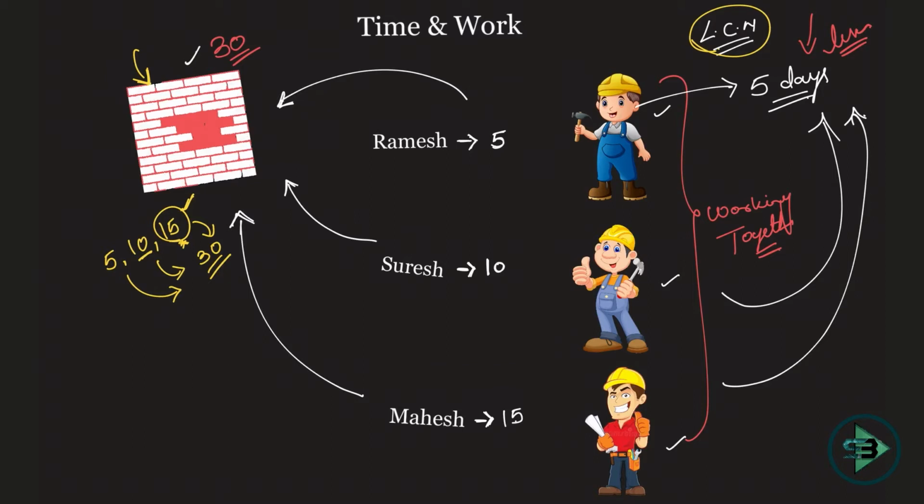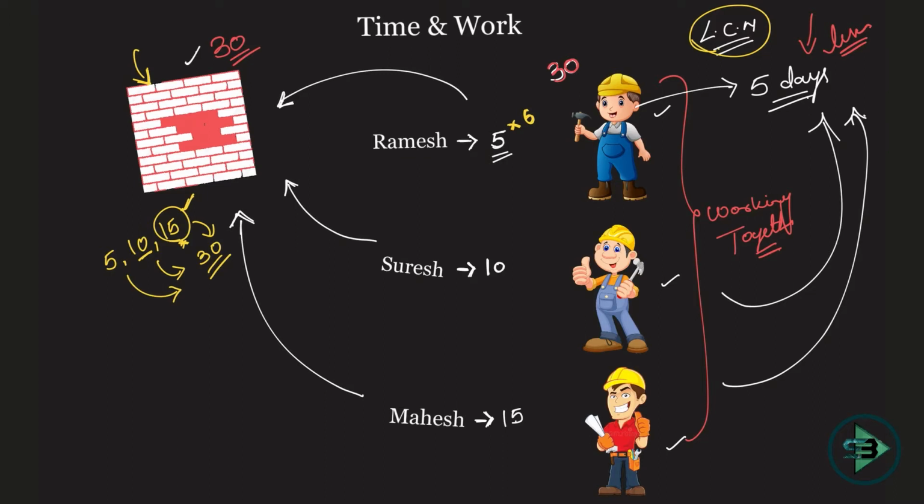So Ramesh, working alone, can put in these 30 bricks in 5 days, because he can make this wall in 5 days. Can you tell me, per day, how many bricks will Ramesh put in? 6. He will put in 6 bricks in 1 day, so in 5 days he puts in 30 bricks.